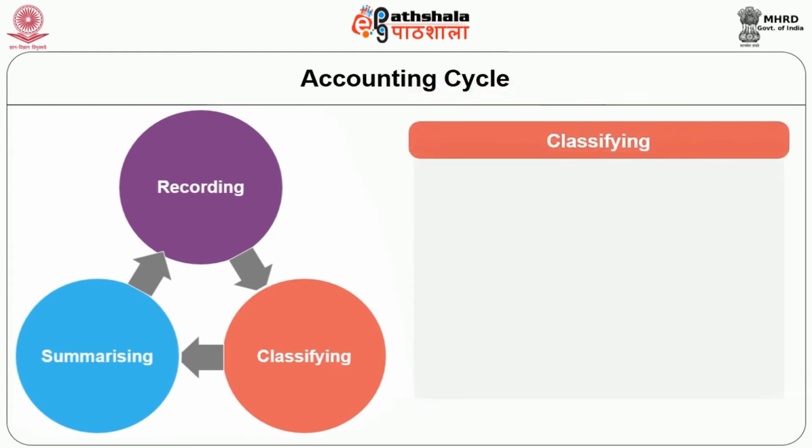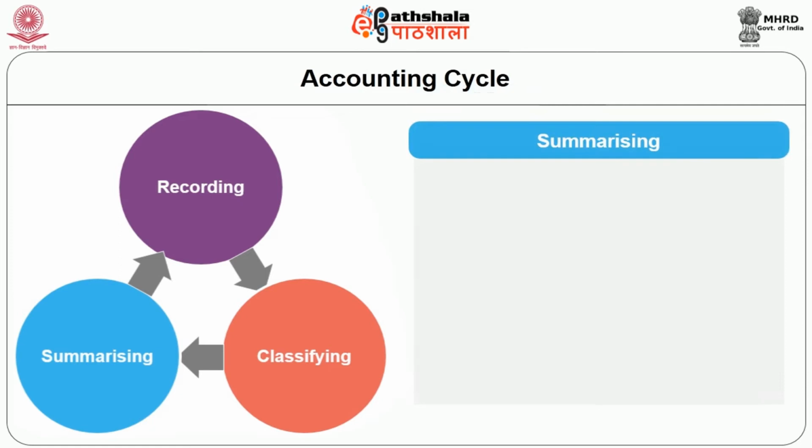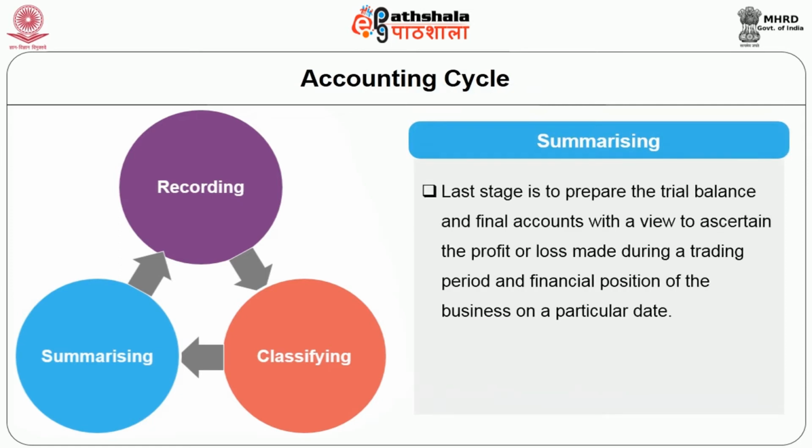Next is classifying. All entries in the journal or subsidiary books should be posted to the appropriate ledger accounts. Finally, summarizing. The last stage is to prepare the trial balance and final accounts with a view to ascertain the profit or loss made during the trading period and the financial position of the business on a particular date.